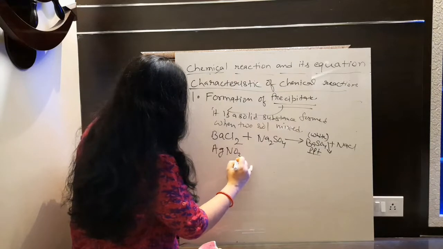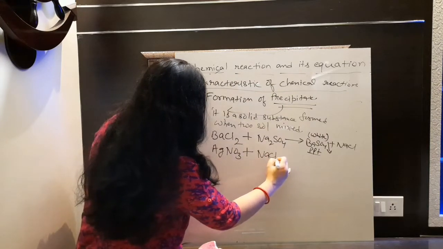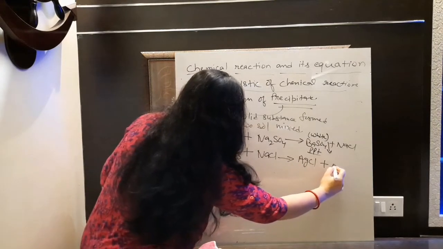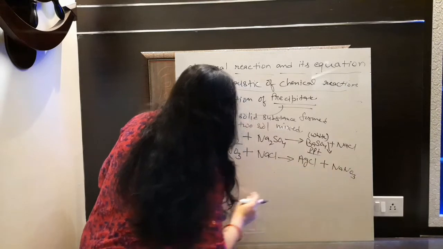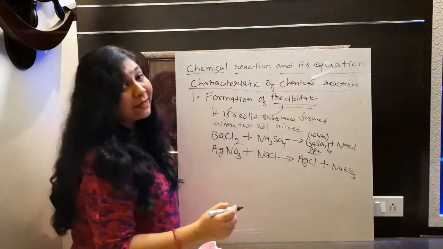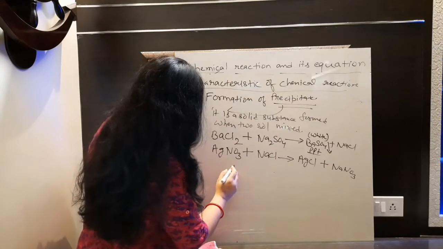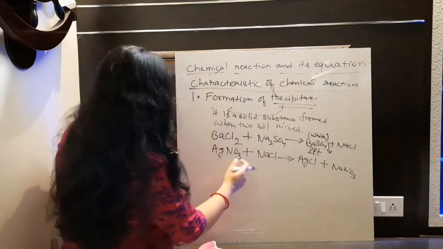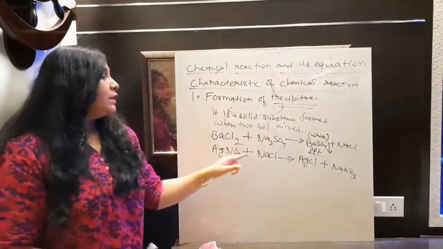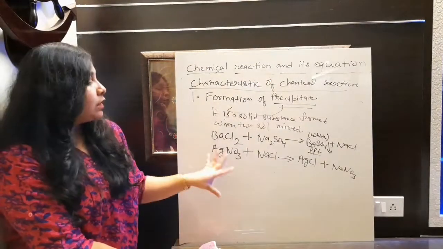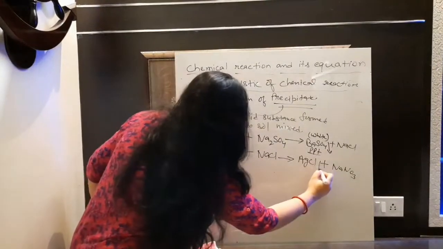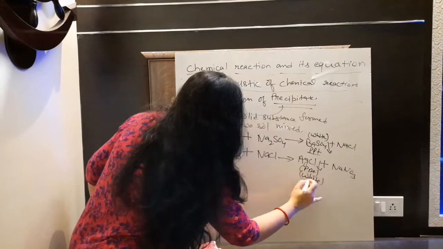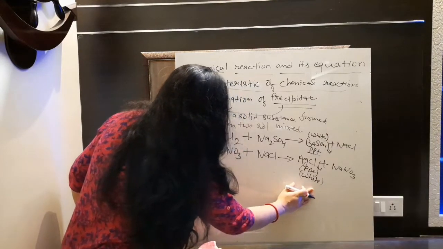Silver nitrate plus sodium chloride will form silver chloride, and along with it sodium nitrate. Here also, now I'm going to write a color here. Silver nitrate plus sodium chloride gives silver chloride and sodium nitrate. This is also an example. Here also this particular AgCl is actually a precipitate. Yes, it is also in white color. So we can write here, this is the white color of precipitate that you will observe here.